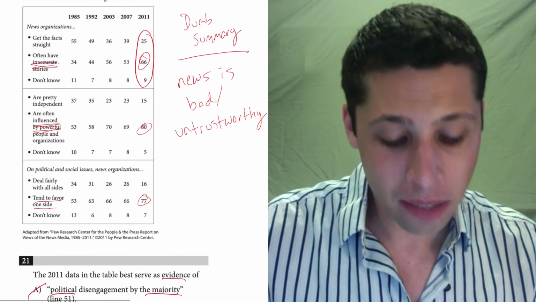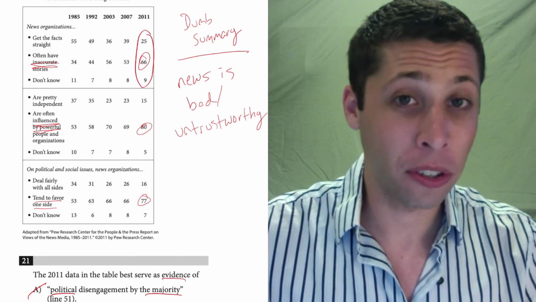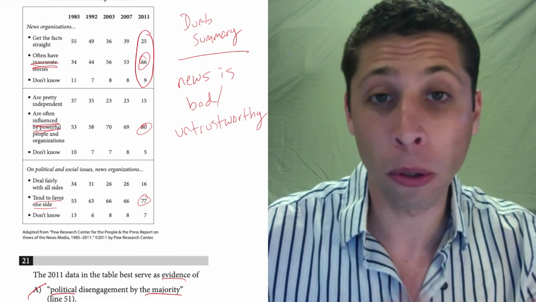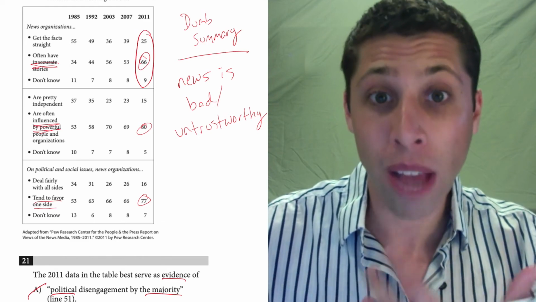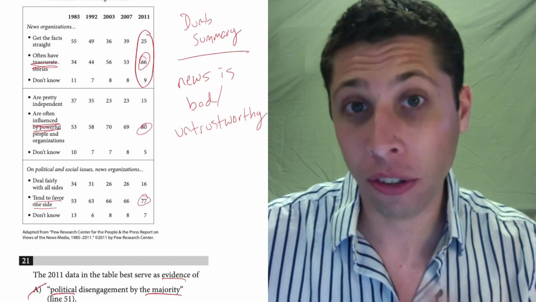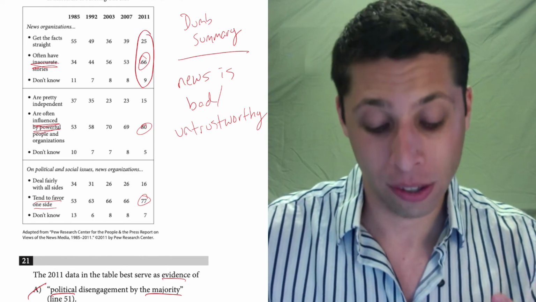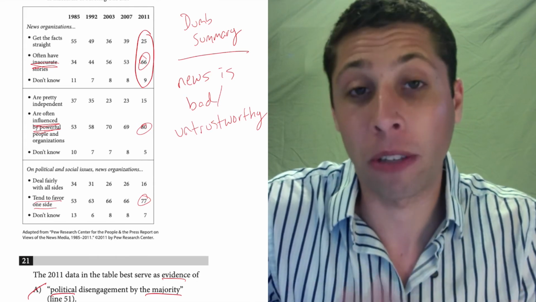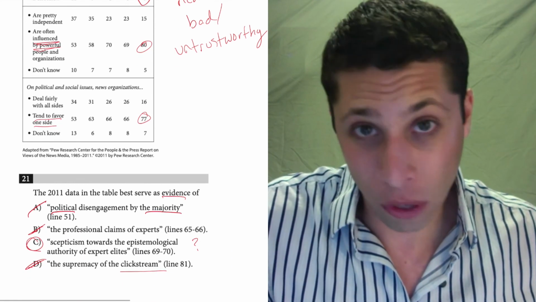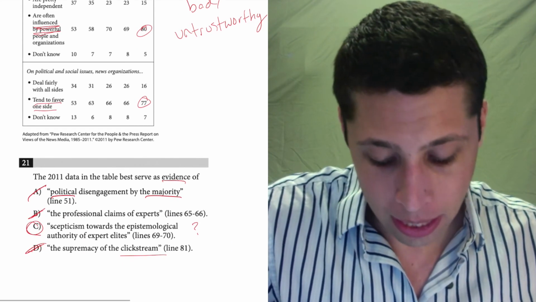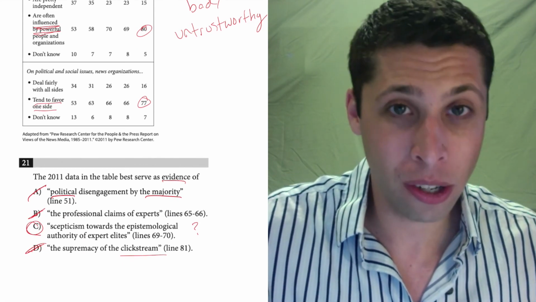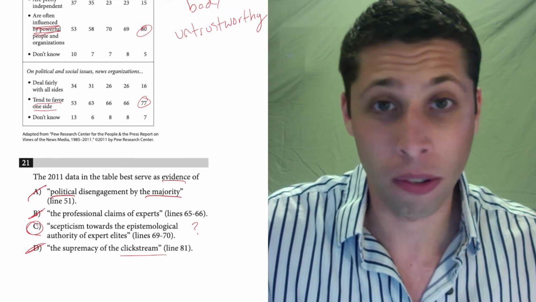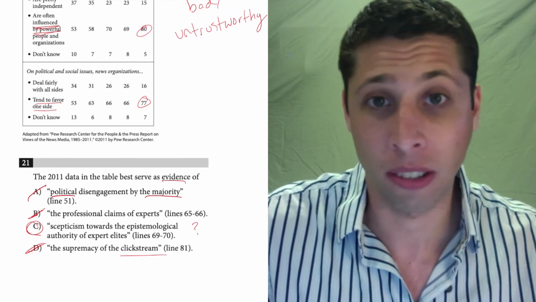And that does match with our dumb summary, because what they're saying is the people who tell you the news, the people who we trust to be elites, to have the knowledge, are not actually trustworthy. And so we should be skeptical of what they say. We should be skeptical of their knowledge. It's confusing for sure, but there are going to be times in the SAT where you just get the right answer because everything else is wrong. There's absolutely nothing wrong with that. That's fine. That's process of elimination.